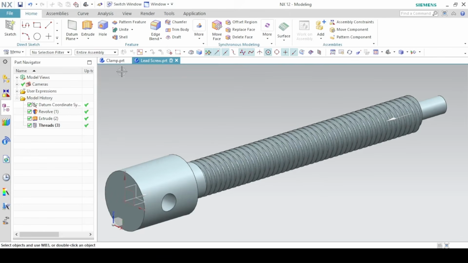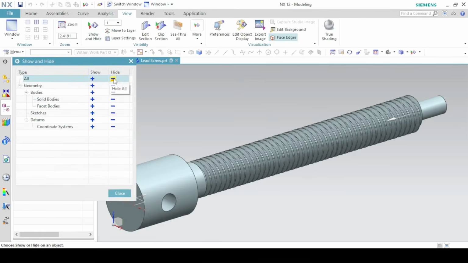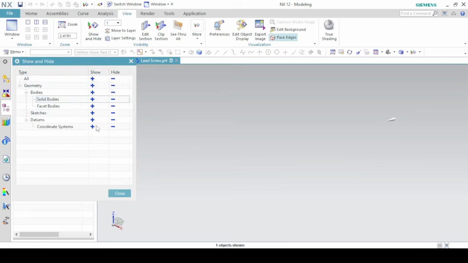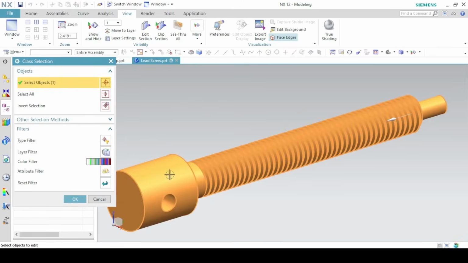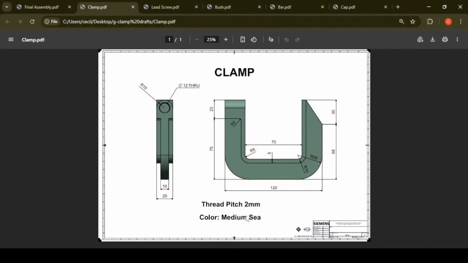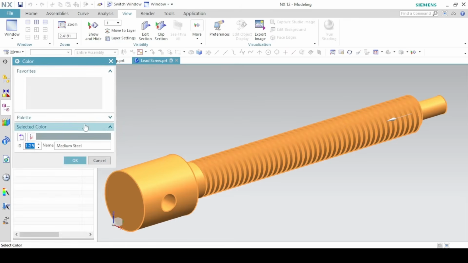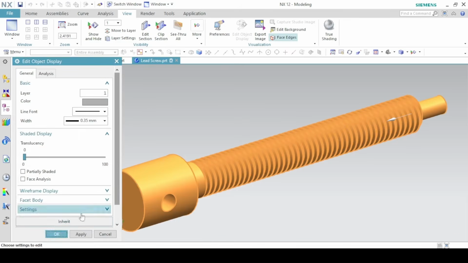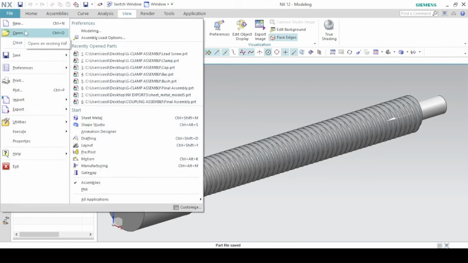Now we control what we can see. So again, view, hide or show. Hide all elements and then show only the selected bodies or the solid bodies. Edit object display, and then the color is smoke gray. Okay, so again, save the parts, and then we move on to the next part.